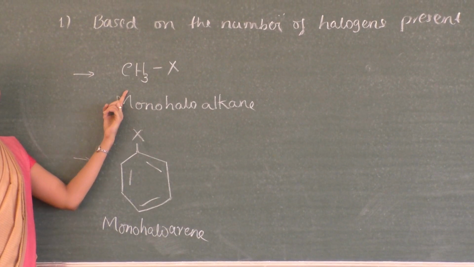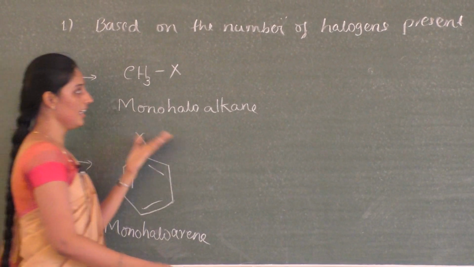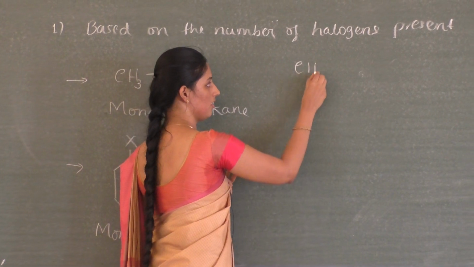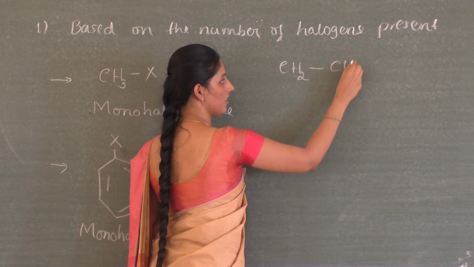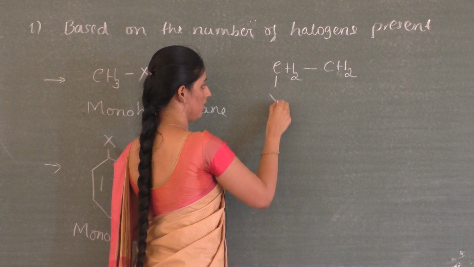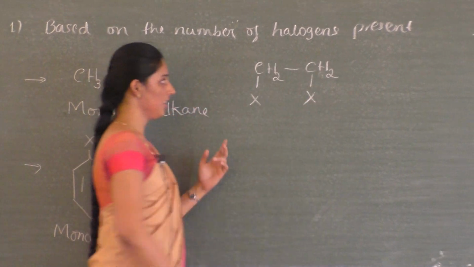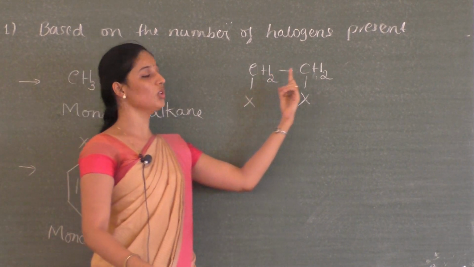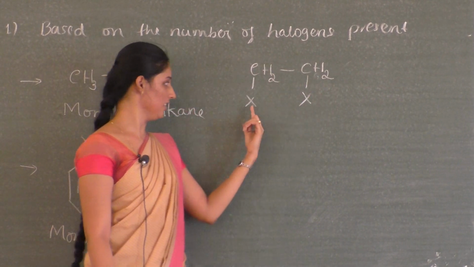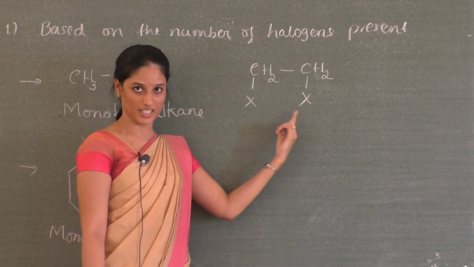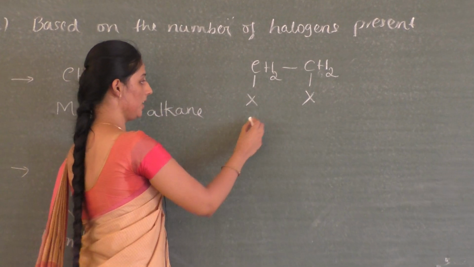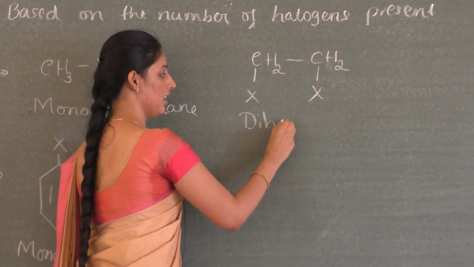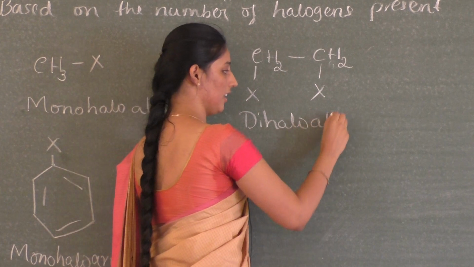Okay, so that is one type of classification. And next, another example, this one. Here I took ethane and I replaced two hydrogen atoms of the ethane by two halogen atoms. Therefore it becomes a dihaloalkane.